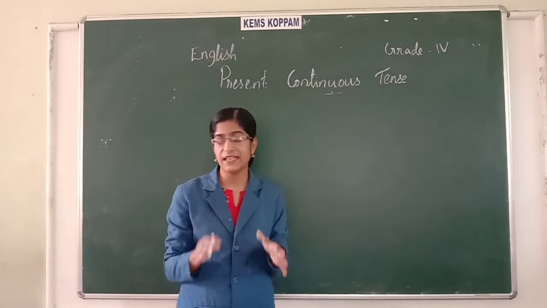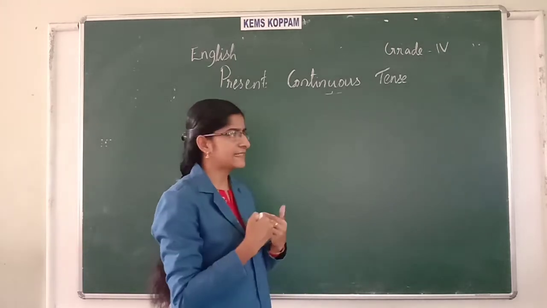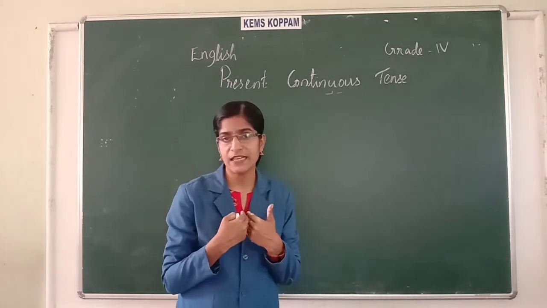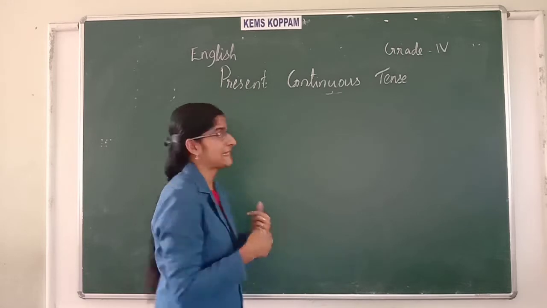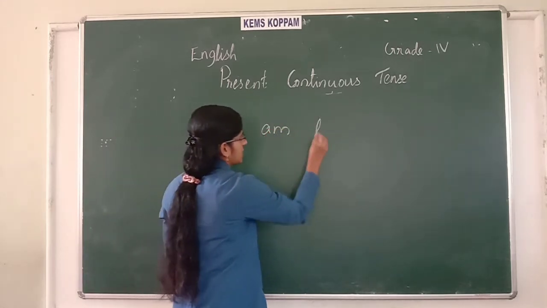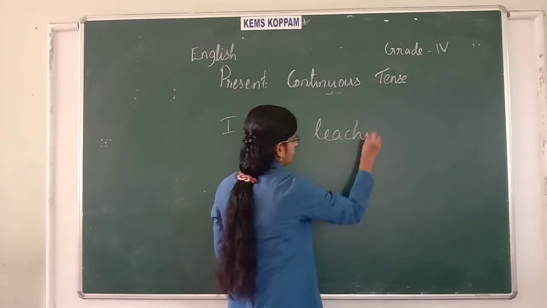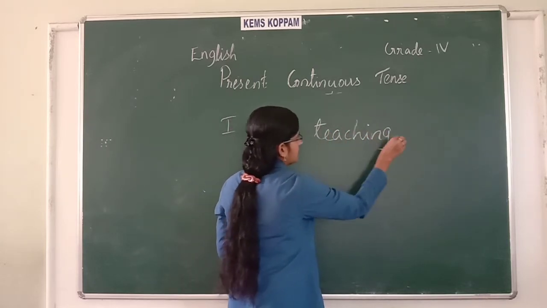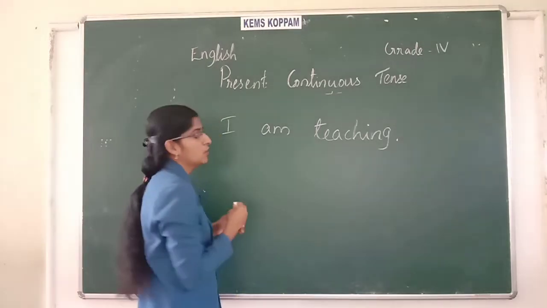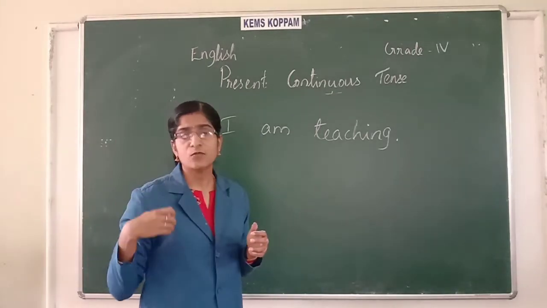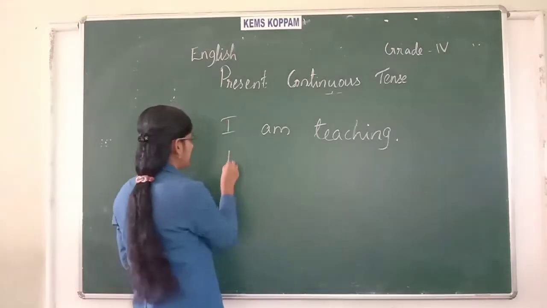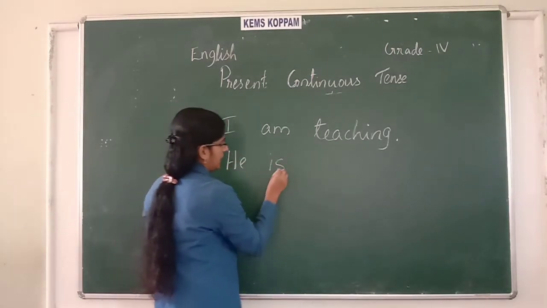Okay. What is happening at the time of speaking? For example, what am I doing now? What am I doing now? Okay, I am teaching. You can write the sentence here. I am teaching English. Okay, I am teaching, or the teacher is teaching. What is he doing there? We can say that he is talking.